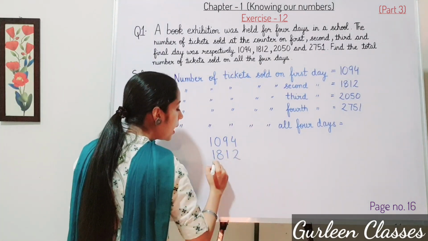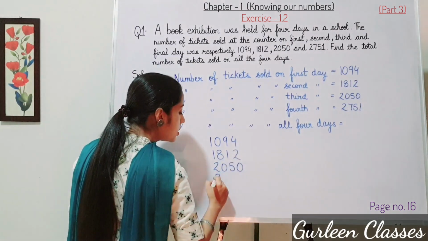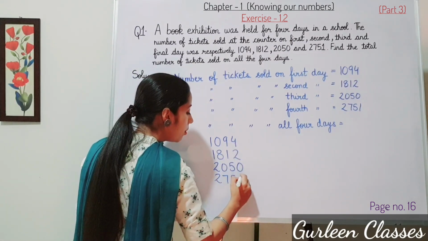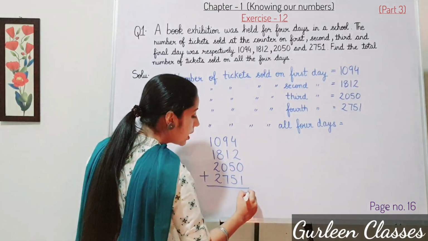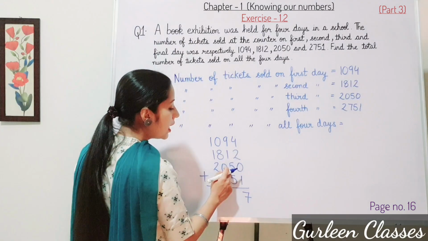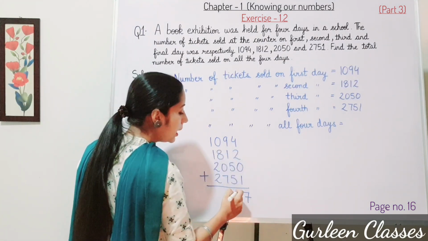1812 plus 2050 plus 2751. Let us add: 4 plus 2, 6, plus 1, 7. 5 plus 5, 10. 10 plus 1, 11. 11 plus 9, 20.